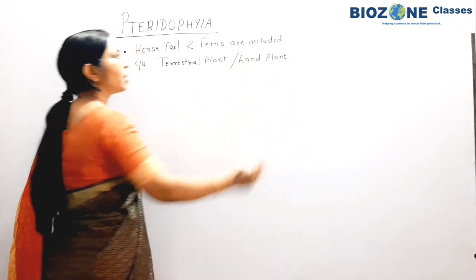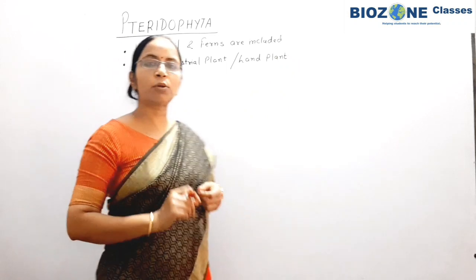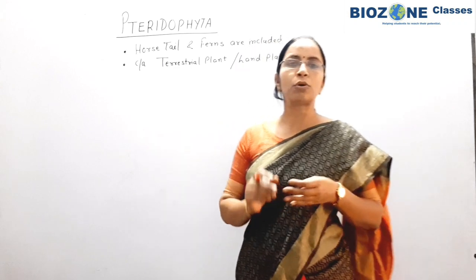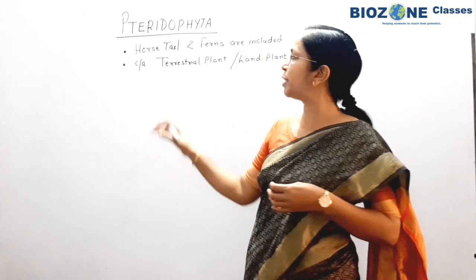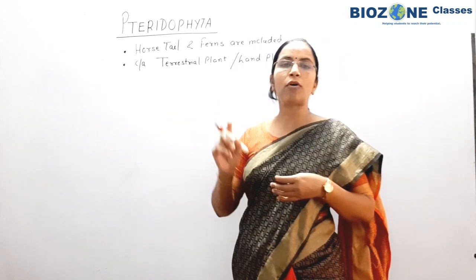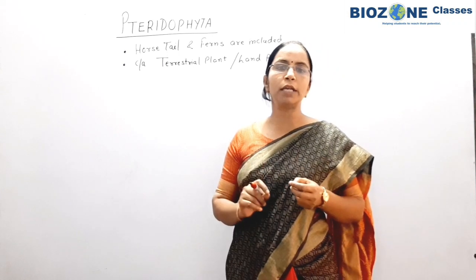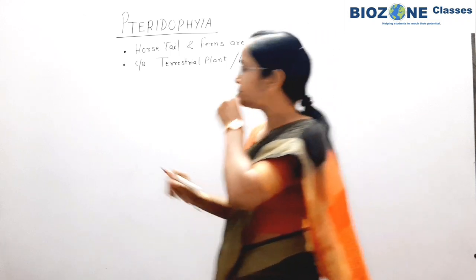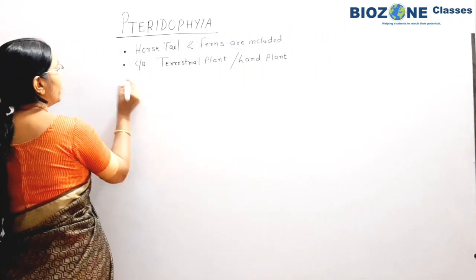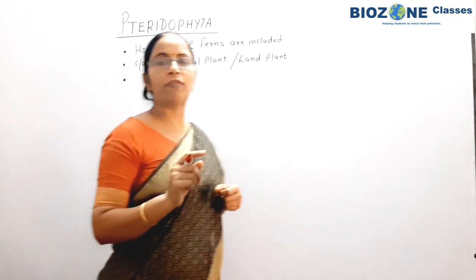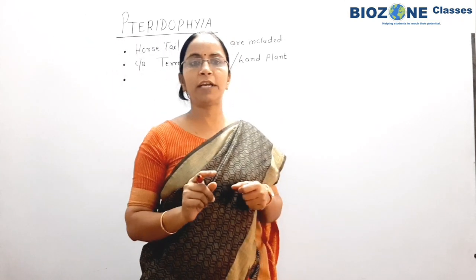Now in bryophyta, as you observed, the body is only of multicellular grade of organization. Gradually evolution proceeds in pteridophyta, and for the first time tissues start to develop. Basically, xylem and phloem develop for the first time in pteridophyta.